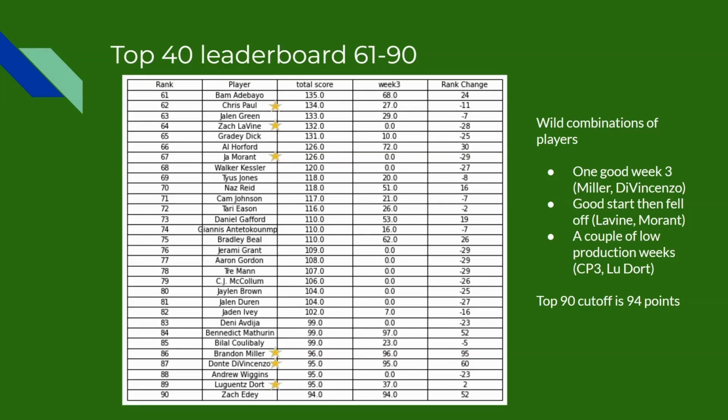And then the final kind of player in this range, I think, are solid players that have had a couple of low production weeks. Chris Paul and Lou Dort. Last week, I think 27 points for Chris Paul and 37 for Lou Dort.